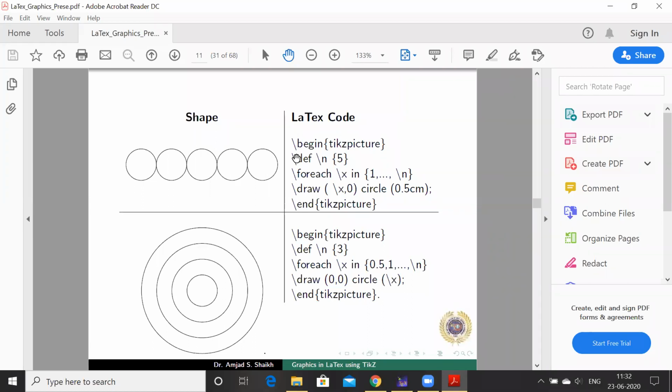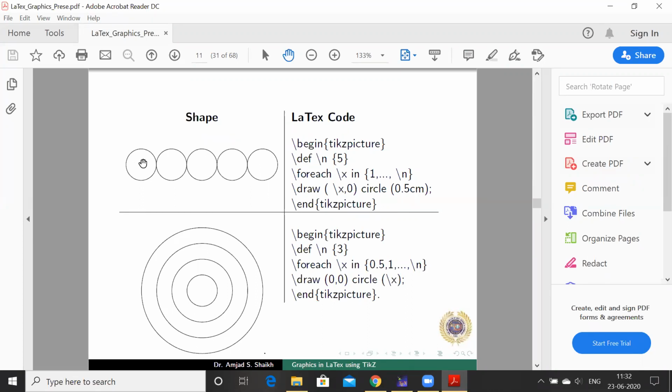Define n from 5, that is natural number n = 5, and for each x in 1 to n, n will run up to 5. Draw this circle whose x coordinate will lie at \x, and the y coordinate 0, and circle with the radius 0.5 centimeter.